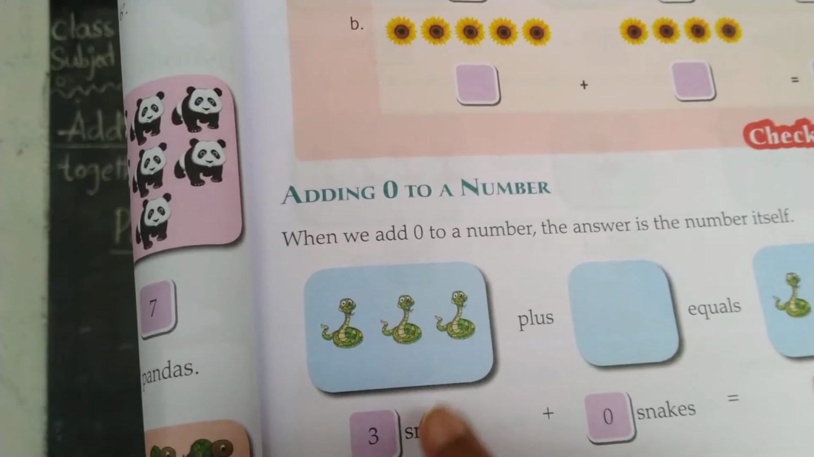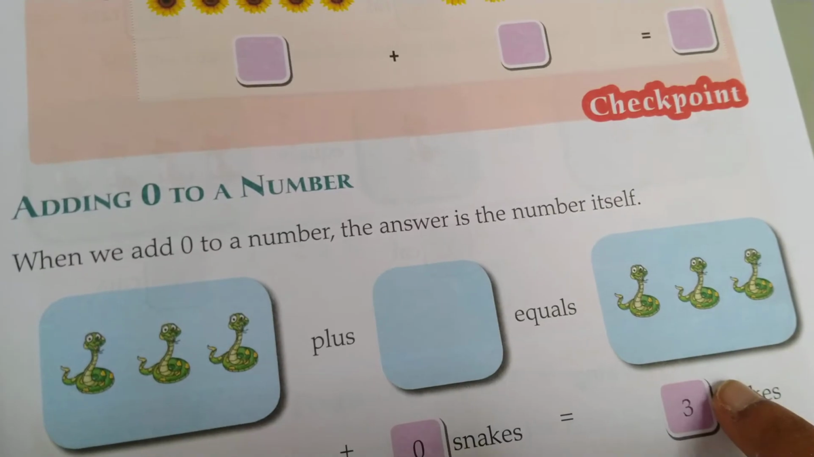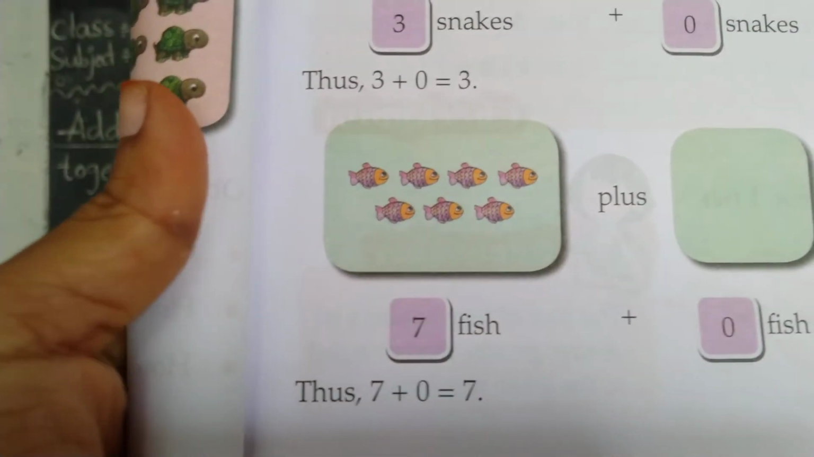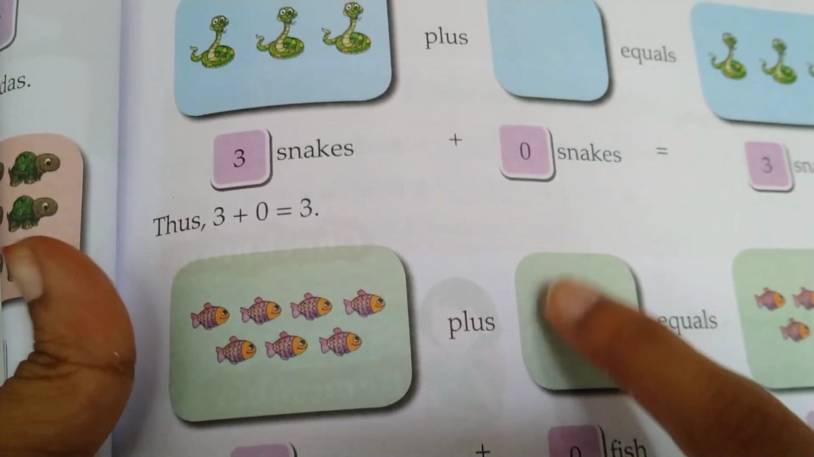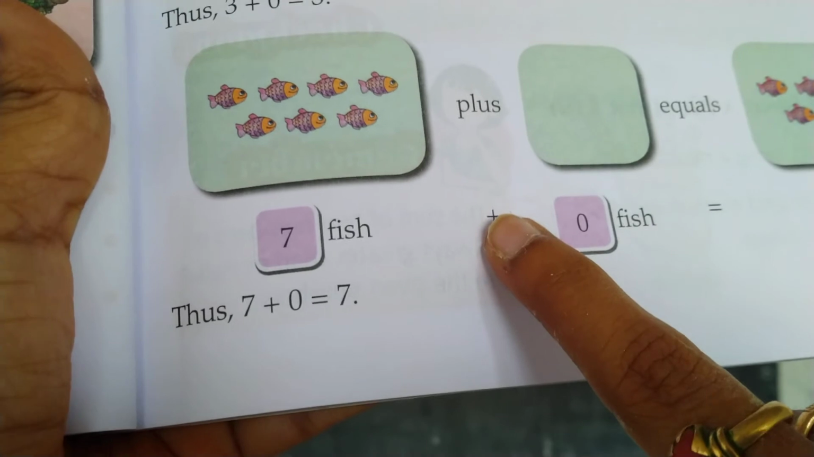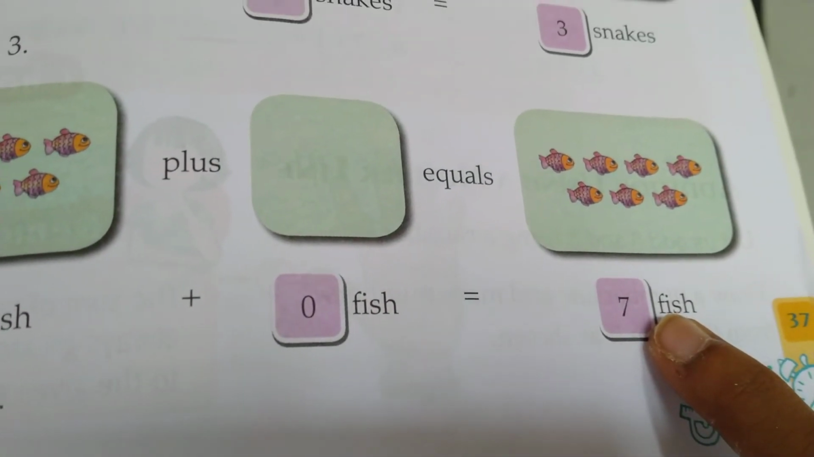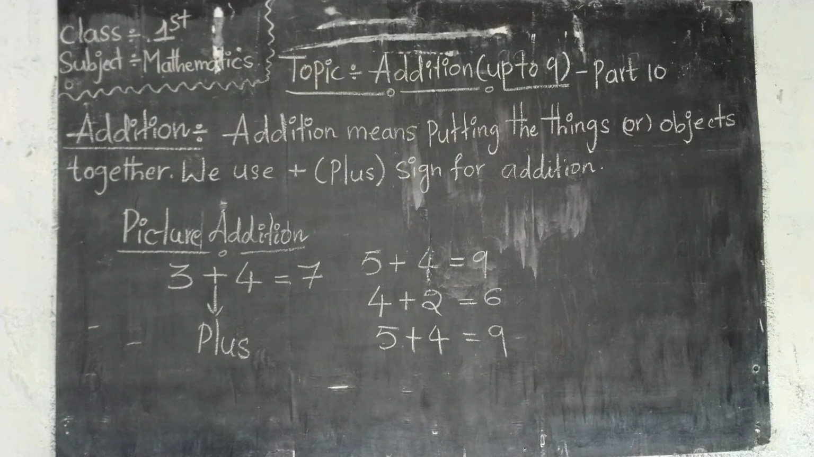So here first 3 snakes are there. Here we did not add any snake. So finally we got the same number of snakes. In the same way, next one, 7 fishes plus, is any fish there here? No. 7 fishes plus 0 fish. How much? 7 fishes. So 7 plus 0 equals 7. So here I am writing on the board.